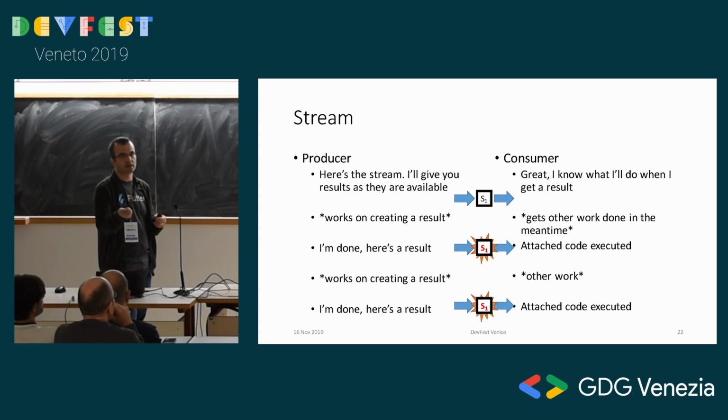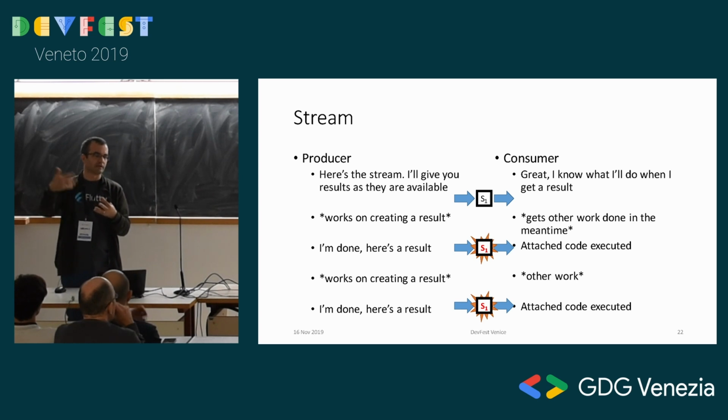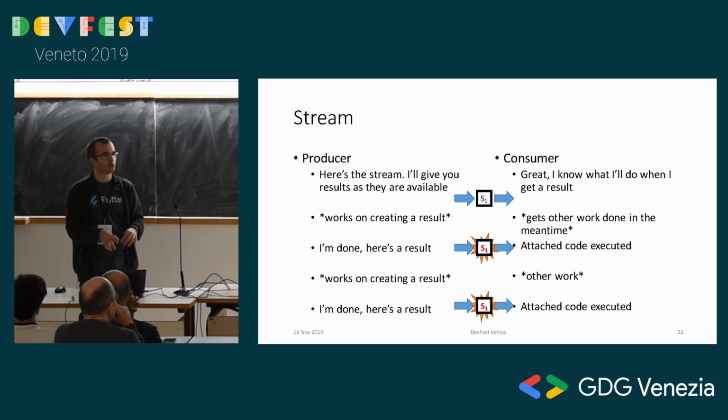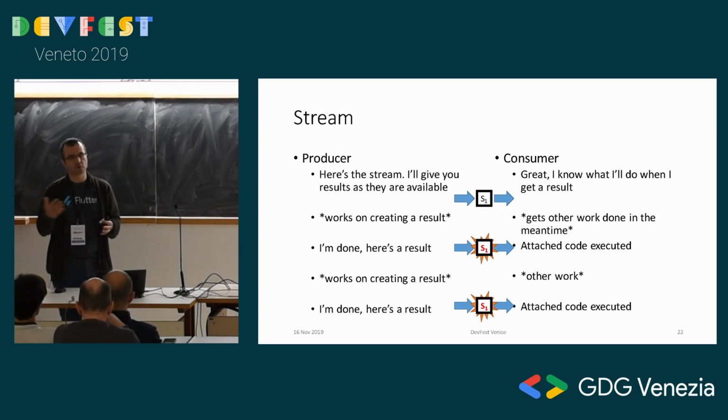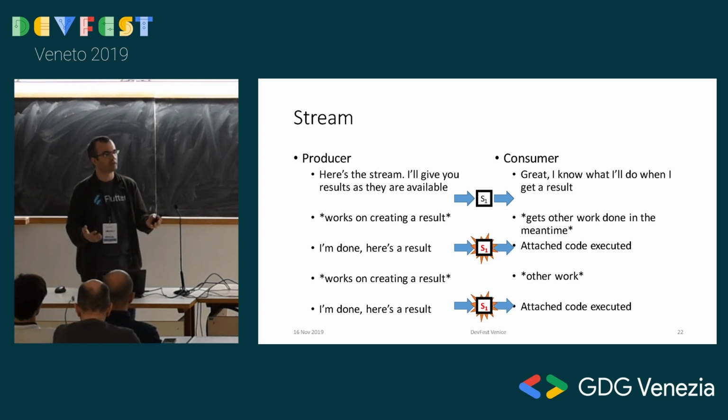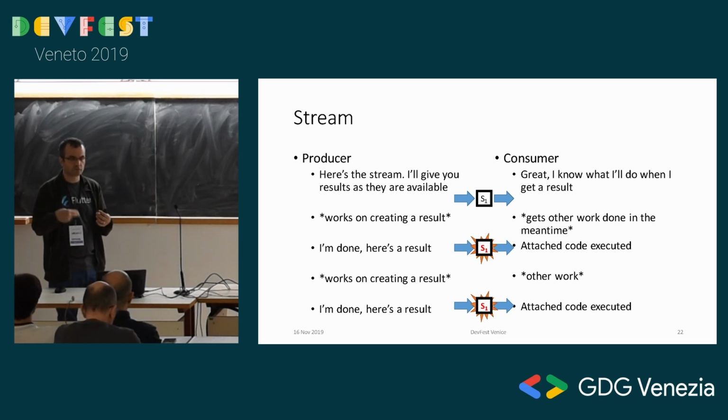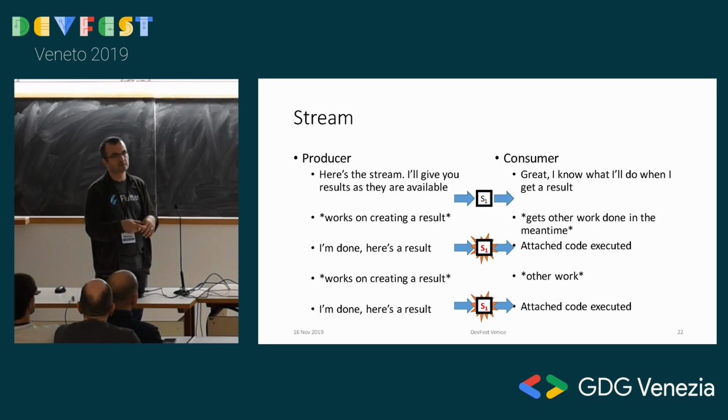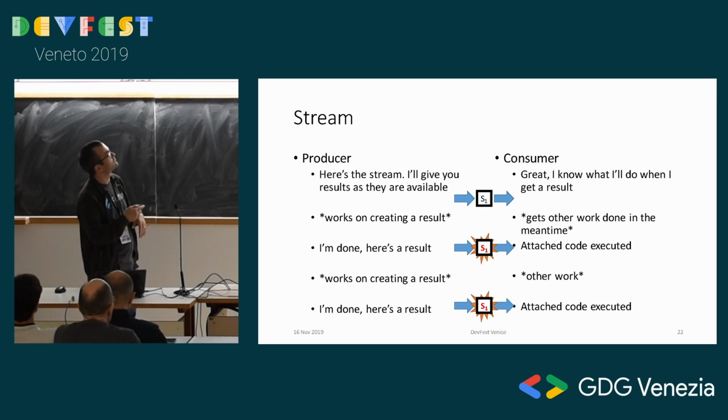So it's not just for one, I'm requesting one thing. I'm following a live update from Firebase, or I'm getting all the key presses in time from the user, right? Some data is flowing, you don't know when, you don't know how much, how many. You are just ready to get whatever in the future comes. So multiple of the future, the stream object.